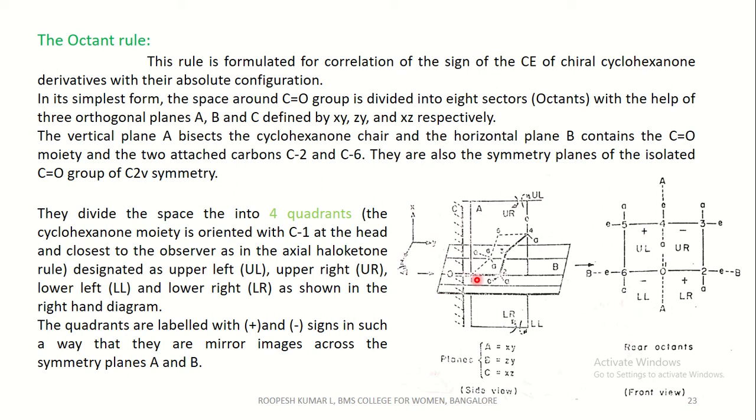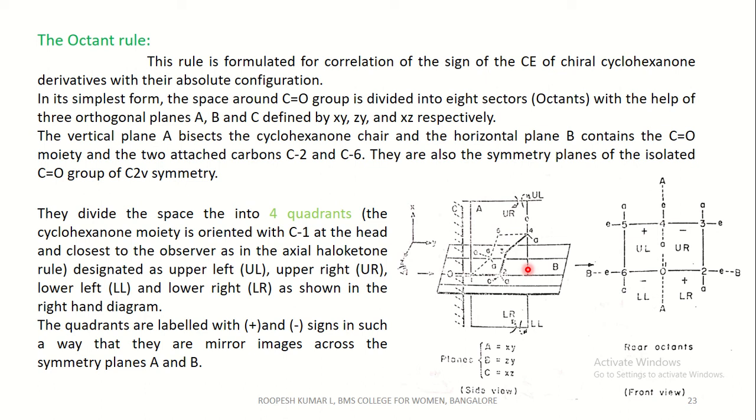That is, you can see this carbonyl group is on the plane B, and even C6 and C2 are on plane B. They are also symmetry planes of the carbonyl group of C2v symmetry. That is, this cyclohexanone moiety has a symmetry element of C2v. They divide the space into 4 quadrants.